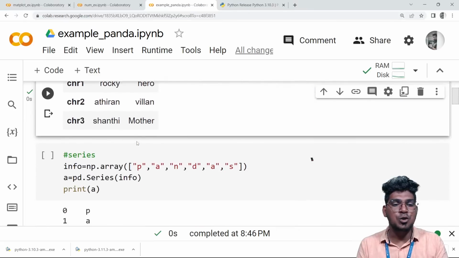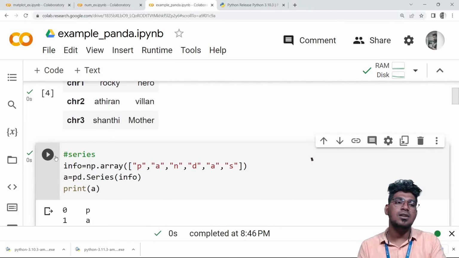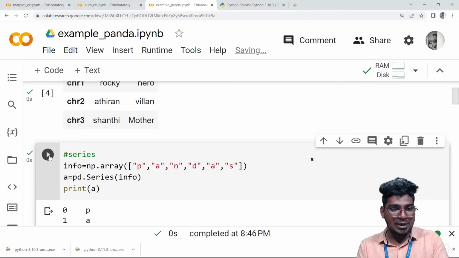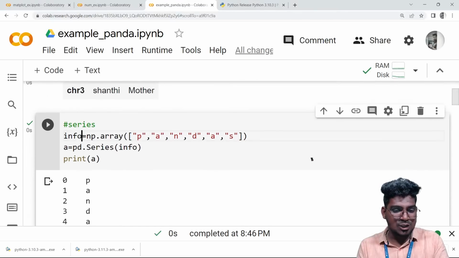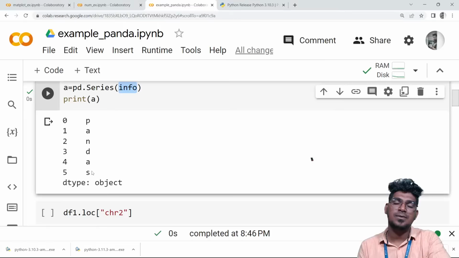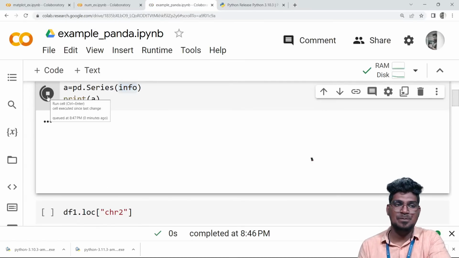Now I am going to move to creating the series. What is the meaning of the series? It is actually one single column and multiple rows, that you can see here. This is actually one dimensional information, the np dot array. Okay, np dot array, this is the array of this one. Then I am going to create the series, and you have to pass this particular data to the series, and it is created like this. Multiple rows and also a single column. This is a one dimensional series.